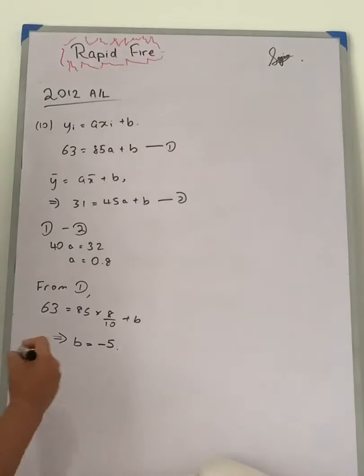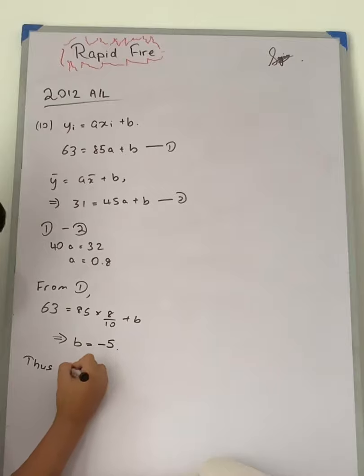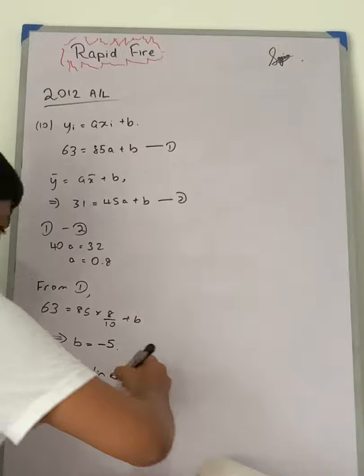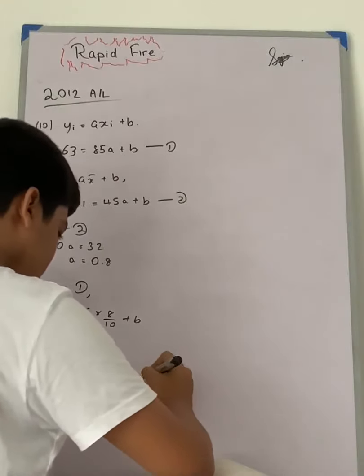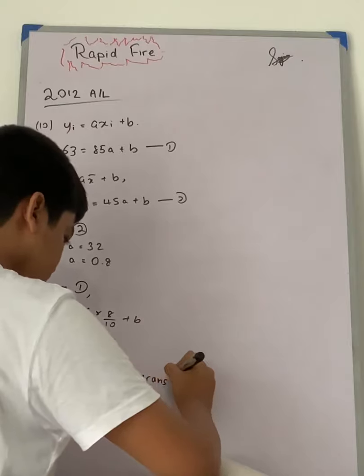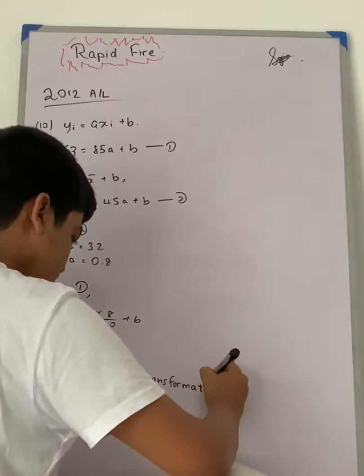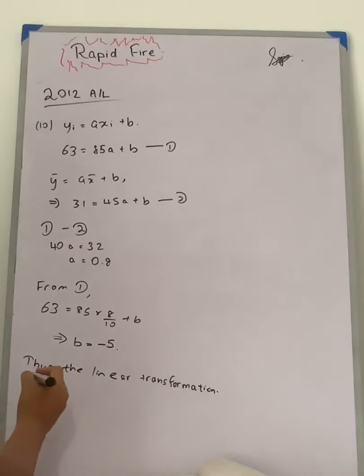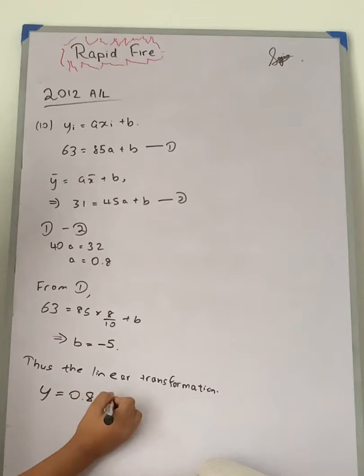So thus we can write the linear transformation formula as y is equal to 0.8x minus 5.